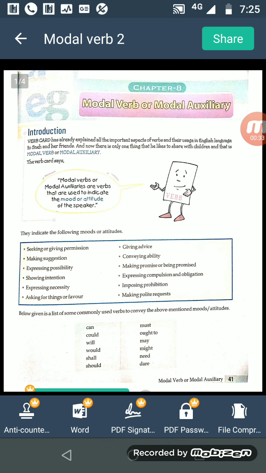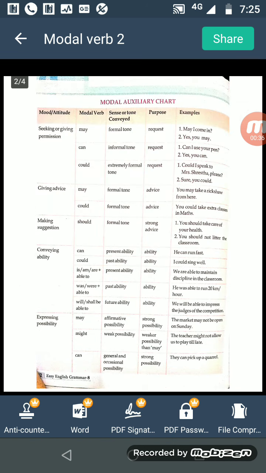Modal auxiliary verbs. For permission we can use may, can and could. Tone formal, and for request purpose we can use may. May I come in? We can use can for request. Can I use your pen? Could is also used as a request. Could I speak to someone?